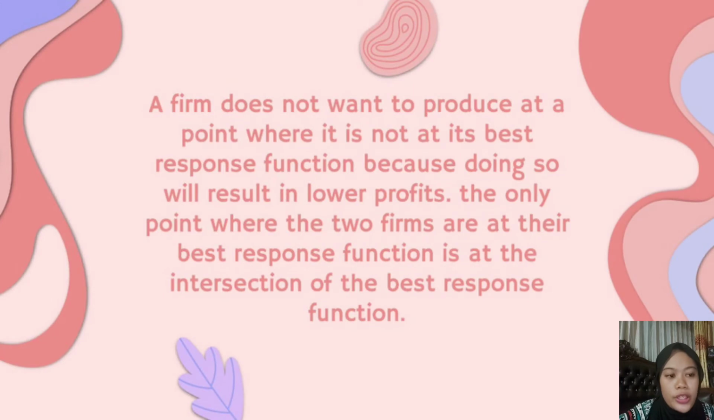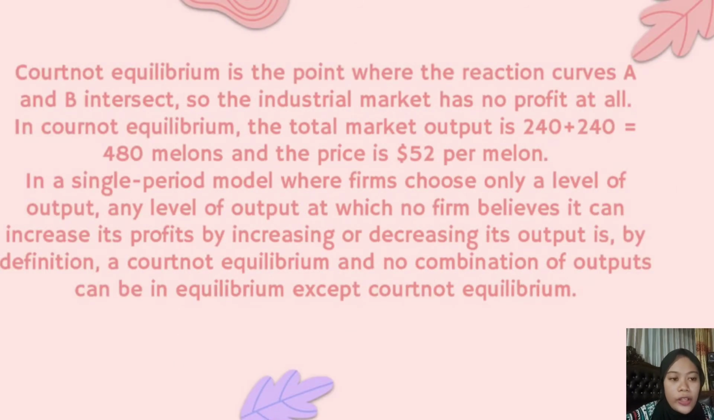A firm doesn't want to produce at a point where it is not on its best response function because doing so will result in lower profits. The only point where the two firms are both on their best response functions is the intersection of the best response functions. The Cournot equilibrium is the point where the response curves of firms 1 and 2 intersect, so the industry has no economic profit at all. In the Cournot equilibrium, the total market output is 240 plus 240 equals 480 melons and the price is